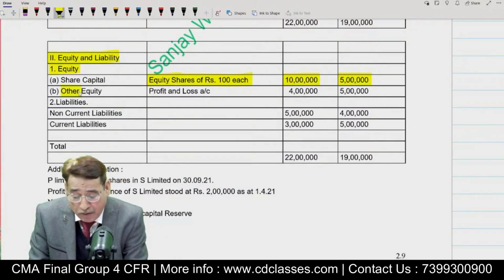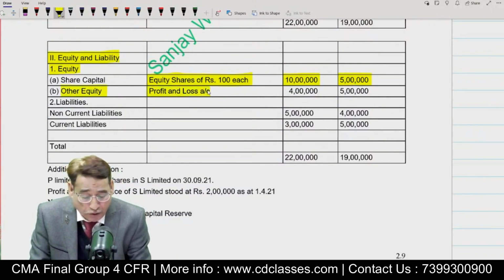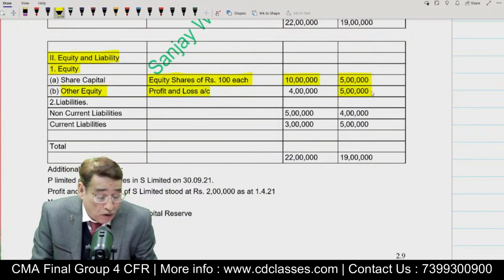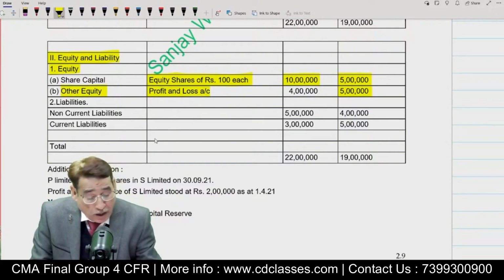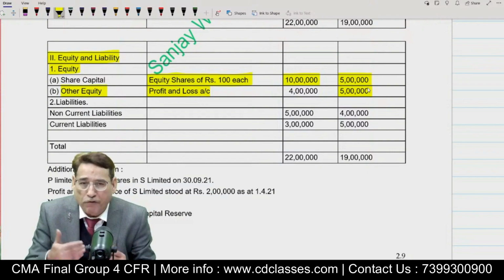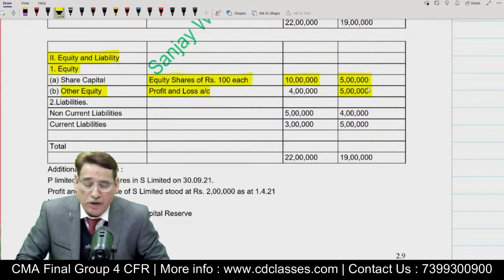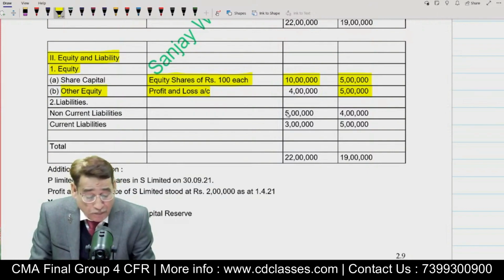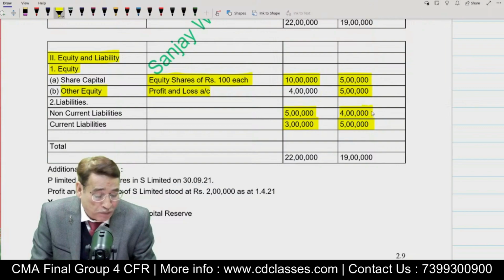Then profit and loss account. Other equity items, as you must have seen, also play an important role as far as the subsidiary company is concerned. So at the end of the year, we may say that the subsidiary company has a profit and loss account balance of 5 lakh. Is it clear to you or not? I hope most of you now have the books or the notes with you. And then we have been given non-current liability, 5 lakh, 4 lakh, 3 lakh, 5 lakh. Line by line addition would be needed later on, we will simply add them.